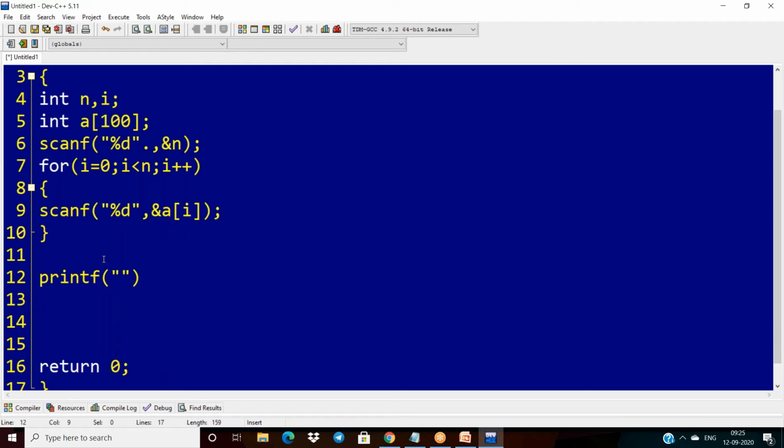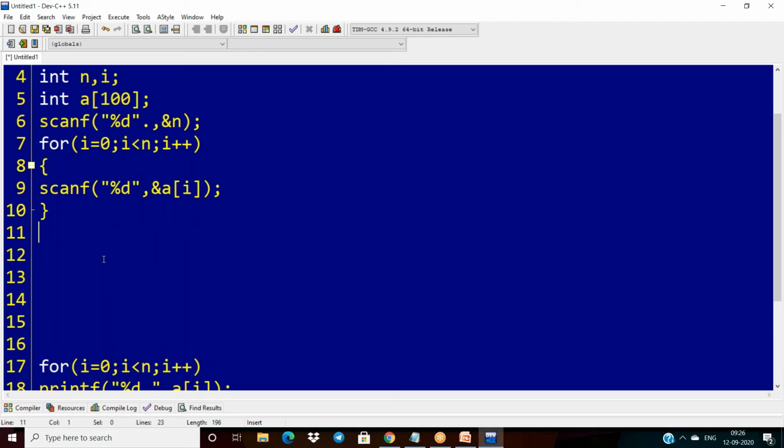Printf. Then I'm writing a for loop here. i is 0, i less than n, i plus plus. Here I can write %d, and I want to give some space. Then I'm printing the array elements. Okay, and this is common. But between these, after reading, we have to implement some logic on the array of elements, and then we can convert it into ascending order.